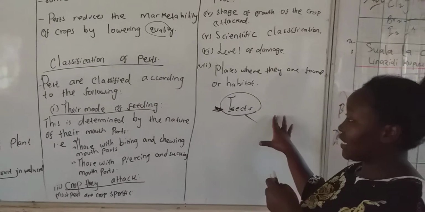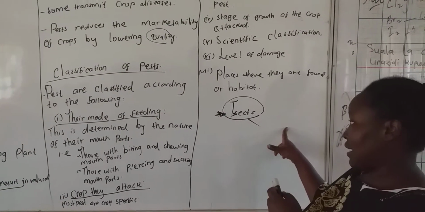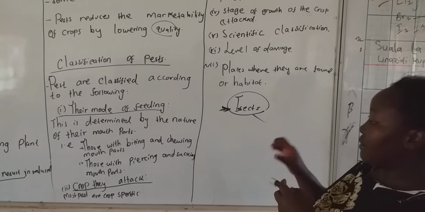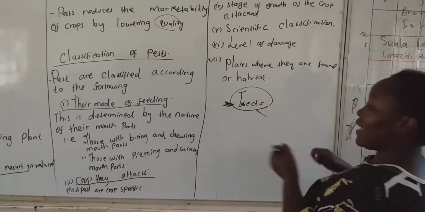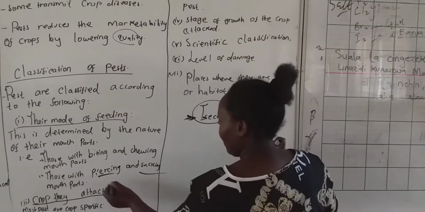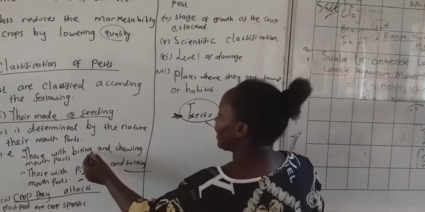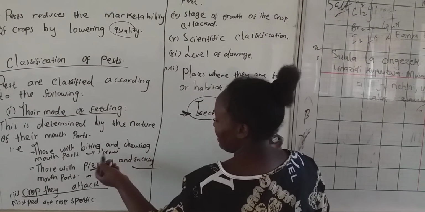We have those insects which have what we call biting and chewing mouth parts, and then we have piercing and sucking mouth parts. Those with piercing and sucking suck the sap, and those with biting and chewing feed on the leaves and parts of the plant.